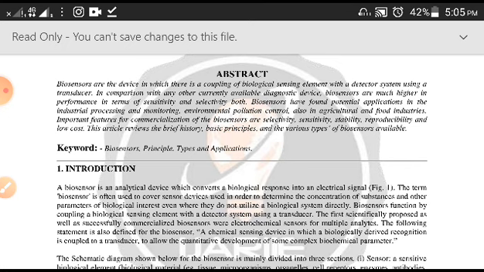The transducer will transduce the signal of that biological component and convert it into an electrical signal. Nowadays biosensors are being used in many areas, and they are providing a very fast and reliable source of data.